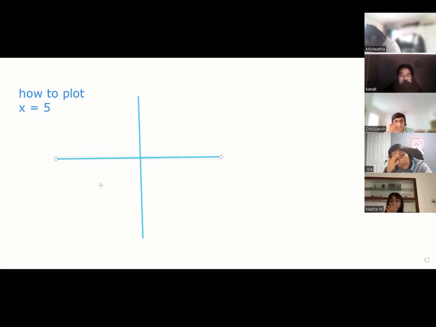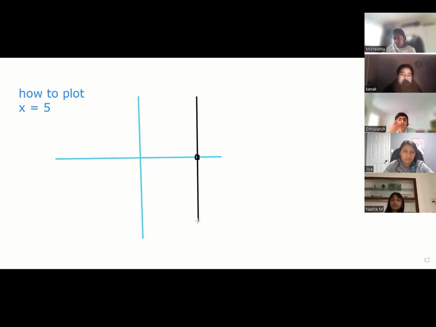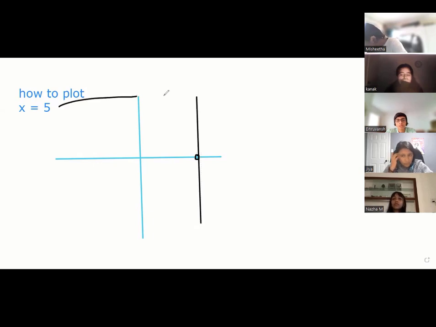Plot it on the positive x-axis. X equal to 5, put a point here. It will not go to y, so make a line like this. This is the x equal to 5 line because there is no y. X will always be 5.